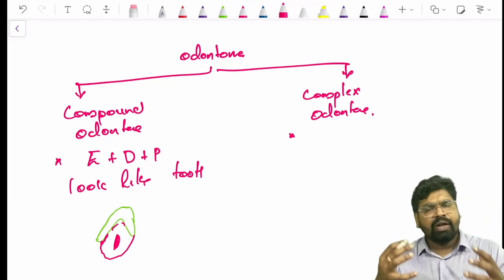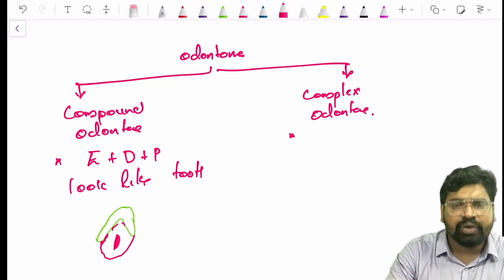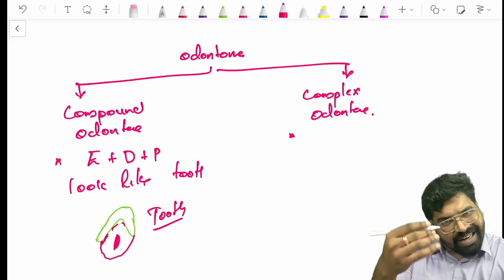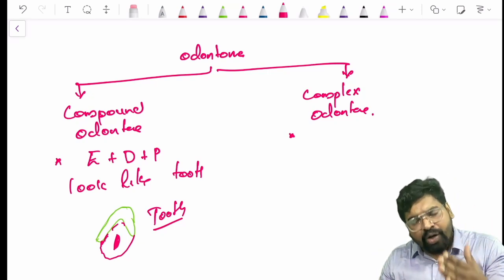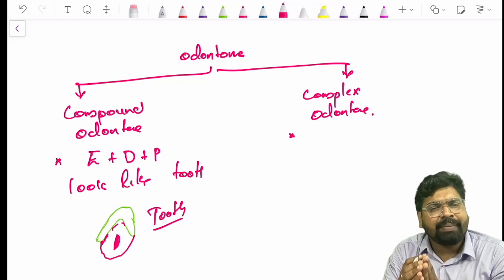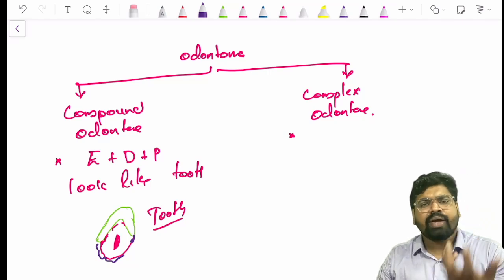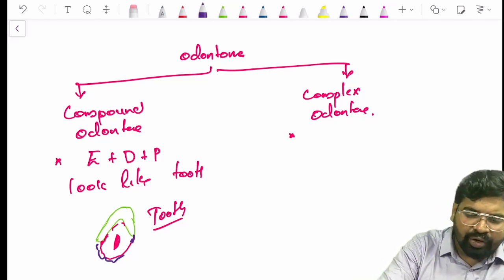So this structure will look like a tooth. It has the appearance of a tooth. It has structural arrangement: enamel comes first, then below that a little dentin, then inside sometimes pulpal tissue, and on the side they may have a little cementum. So it is looking like a tooth. But in complex odontoma, what happens?